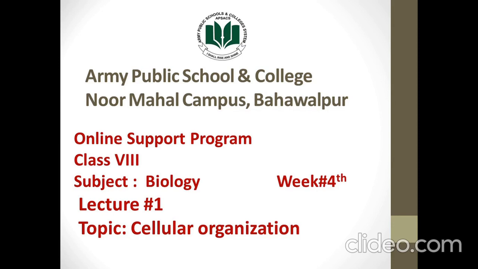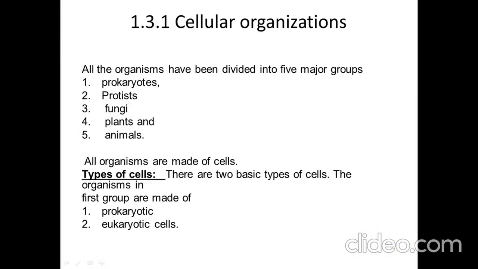In the previous topic you have studied about the level of organization and this is cellular organization. The difference between level of organization and cellular organization is that in level of organization we have studied how cells are organized in different levels to form a biosphere level, to form complex organisms like subatomic, then atomic, molecular, organelle, cell, tissue and organ system level.